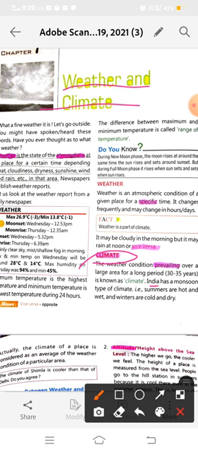It was the place which at that time received the heaviest rainfall in the world. But now Mawsynram, a place in the same state, Meghalaya, is known as the place receiving the highest rainfall in the world. So this shows the change of climate.